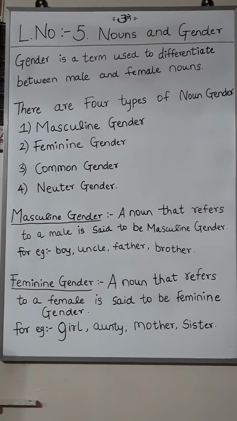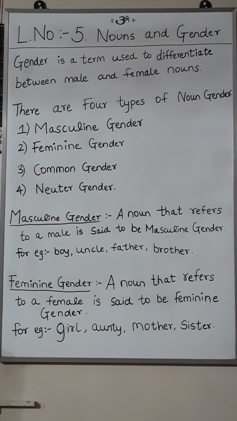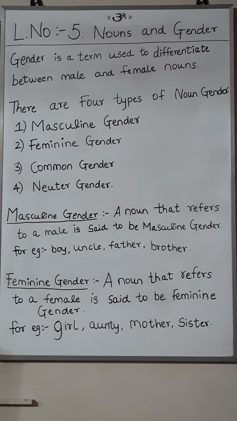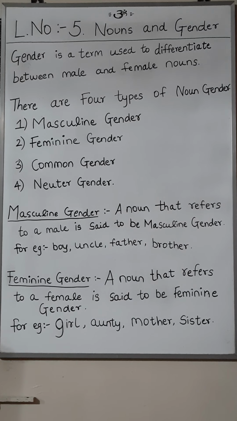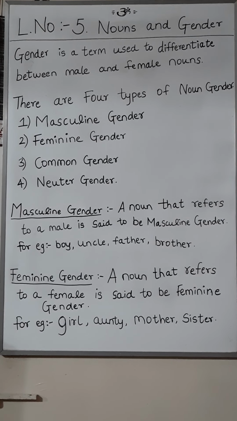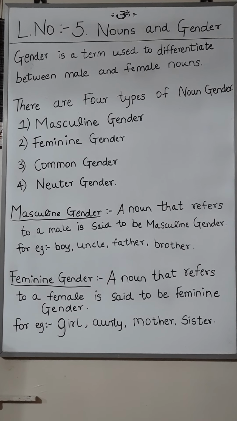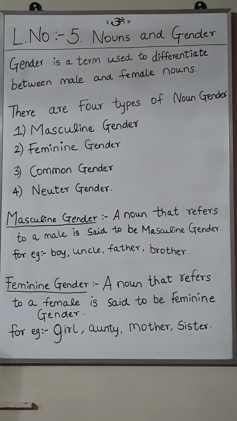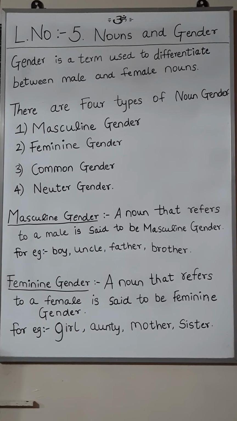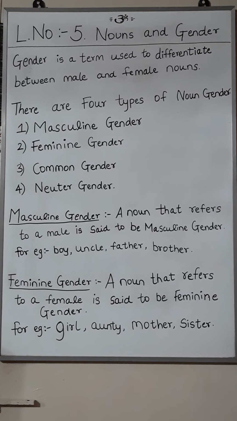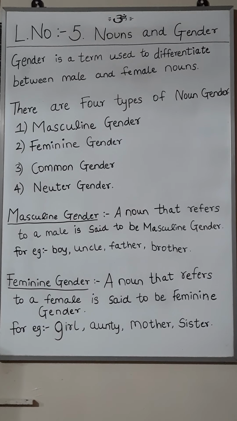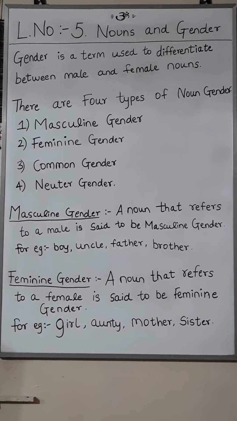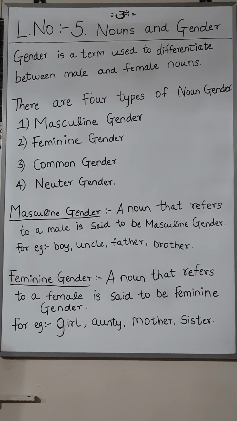Now there are four types of gender: masculine gender, feminine gender, common gender and neuter gender. Now what do you mean by masculine gender? A noun that refers to a male is said to be masculine gender. For example, boy, uncle, father, brother, these all are masculine gender.